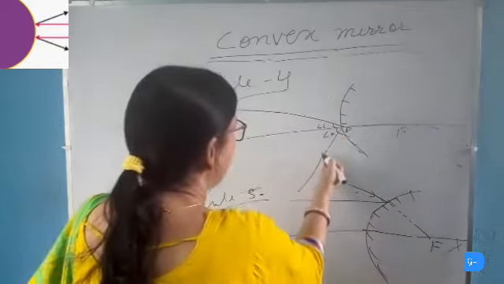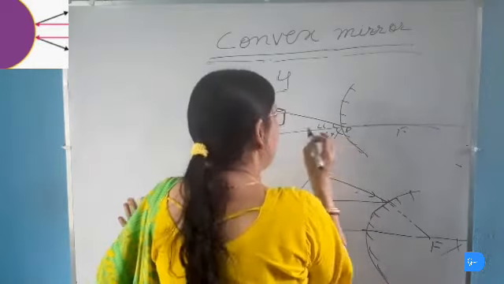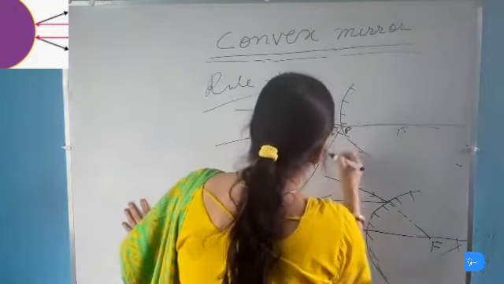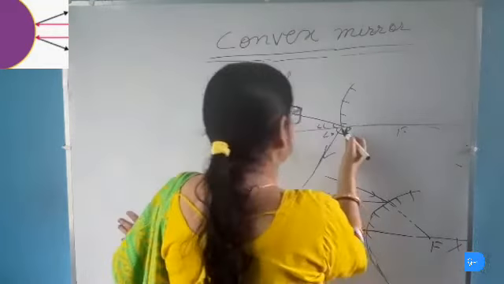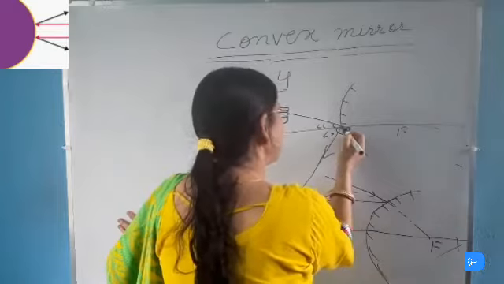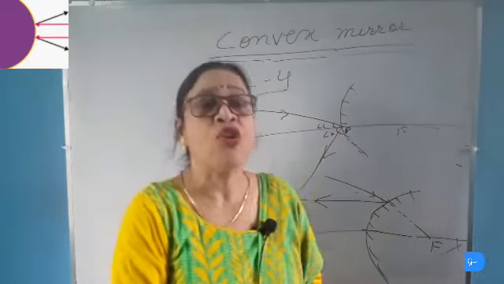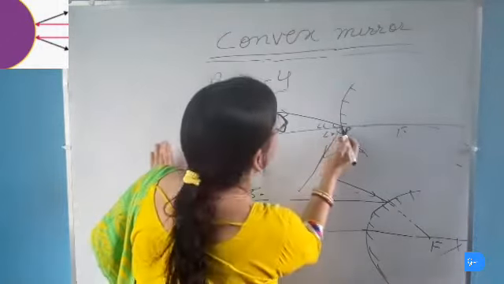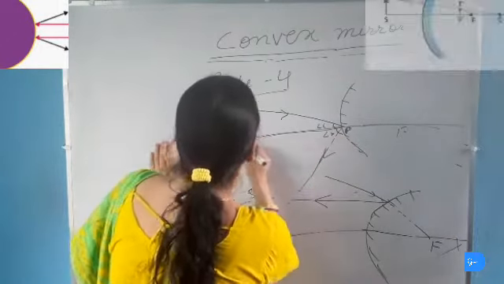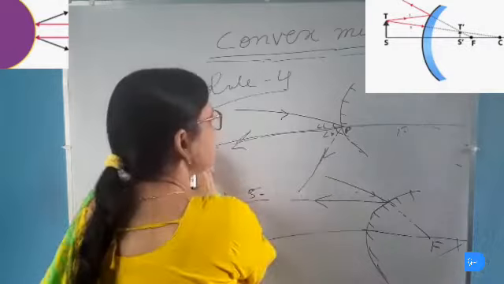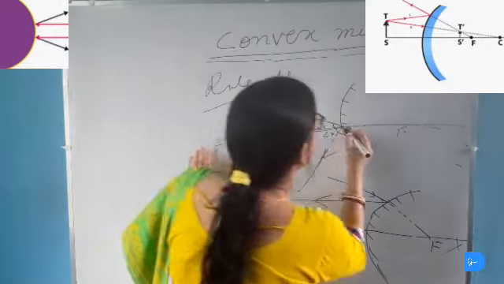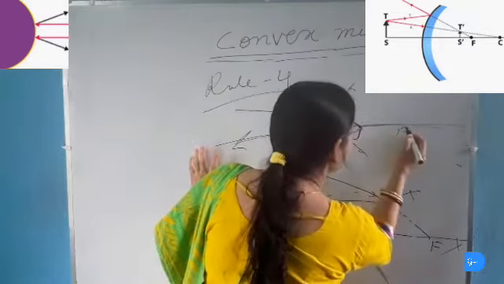Here angle of I and angle of R will be equal. This is the incident ray and this is the reflected ray, making an angle with the principal axis. Now from this ray diagram, one thing is to be noted: when the object is moved away from the convex mirror, then the image is also moved towards the focus.